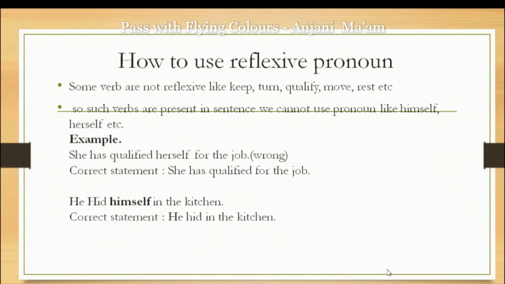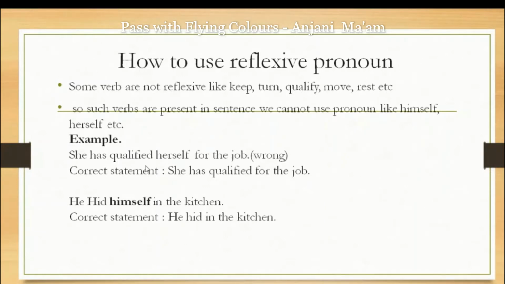Next list. Some verbs are not reflexive. They are non-reflexive verbs like keep, turn, qualify, move, rest. After these words don't use a reflexive pronoun, otherwise errors will occur. So if such verbs are present in a sentence, we cannot use himself, herself, themselves, ourselves, yourselves, etc. First sentence: She has qualified herself for the job.